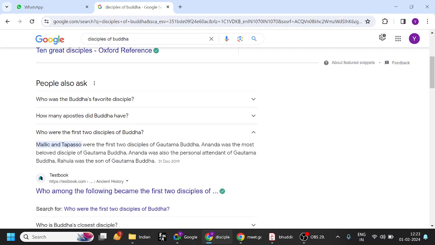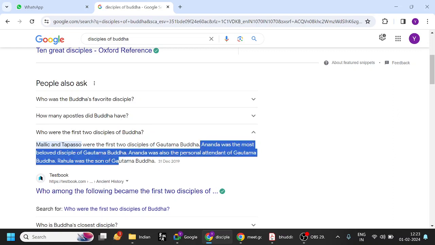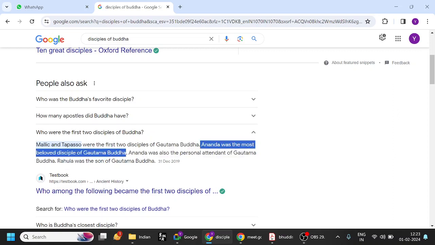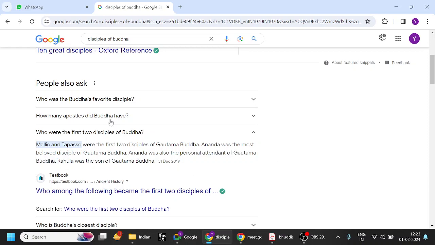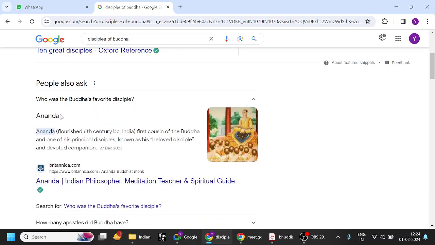Tapassu and Bhallika were the first two disciples. Ananda was the most beloved disciple of Buddha, and also the personal attendant of Gautama Buddha. Rahula was the son of Gautama Buddha. Buddha's favorite disciple is Ananda. Keep that in mind.